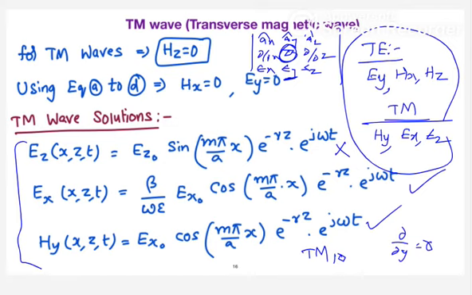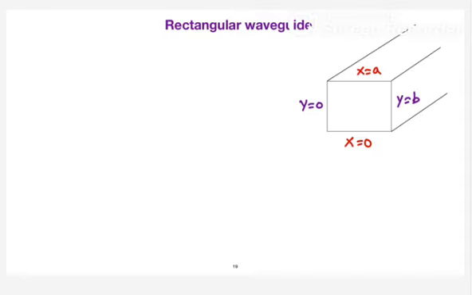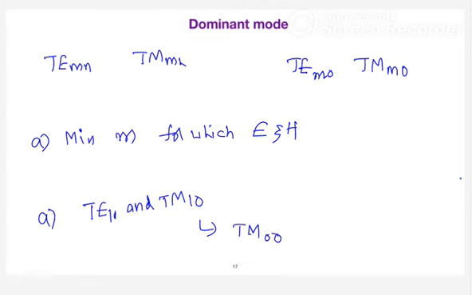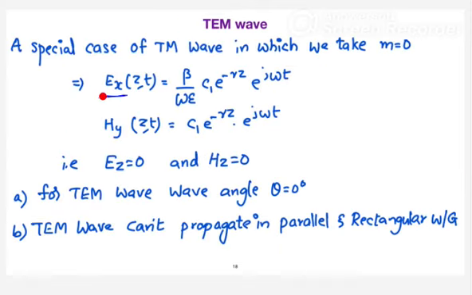Yes or no? But you can call that wave a TEM wave. So first, I can say the dominant mode is TE10 and TM10 for transverse electric and transverse magnetic. But technically speaking, the TM00 mode is also existing, which will result in your electric field in X direction and magnetic field in Y direction.